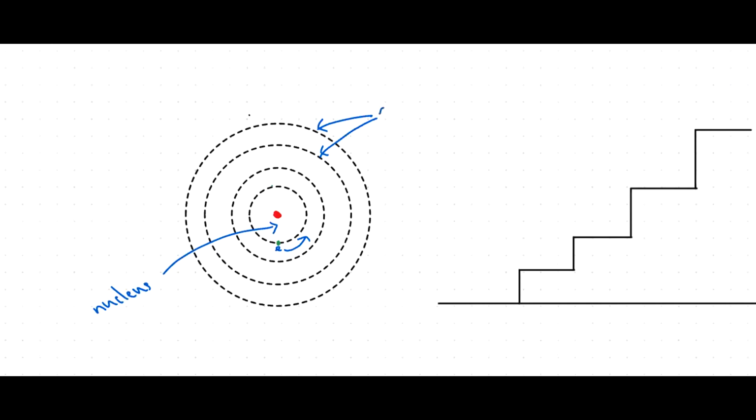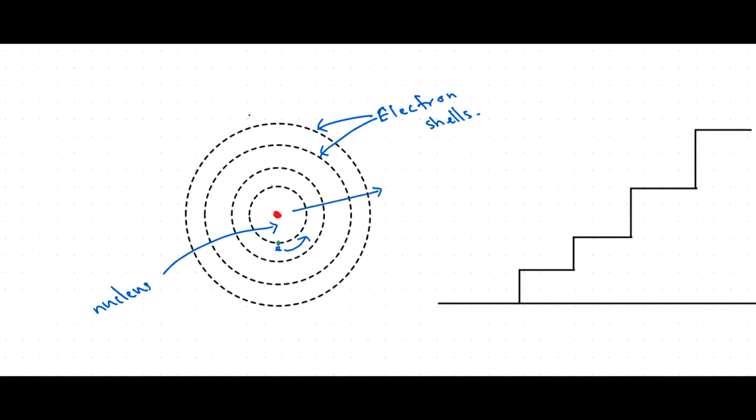You all know that these electron shells have energy, right? Each electron shell possesses a fixed amount of energy, or a discrete amount of energy. And the energy of the electron shells increases when moving away from the nucleus.